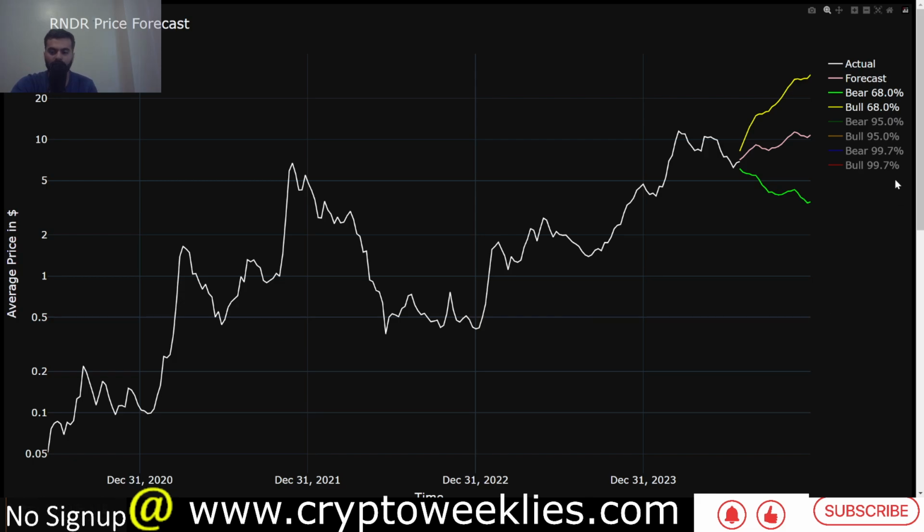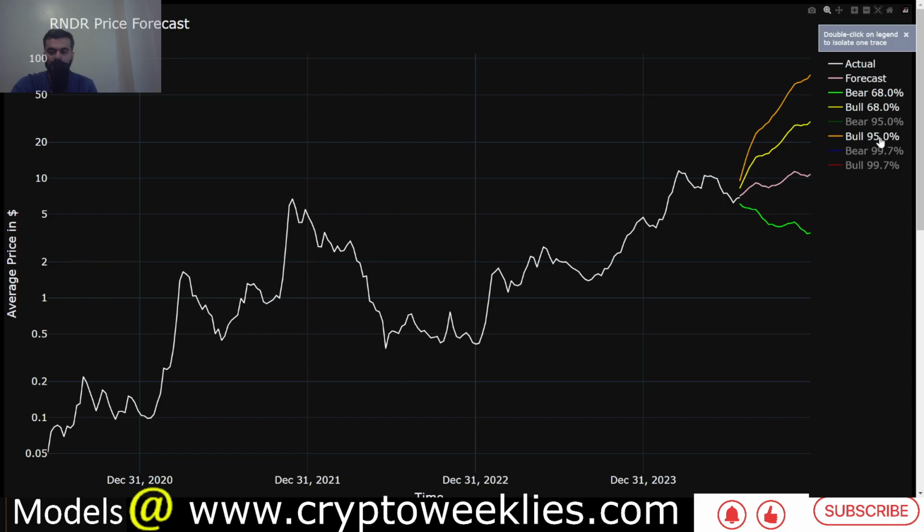The key idea with these forecasts is, if you were to ask the algorithm what the price could be going till the end of December of 2024 for Render, keeping at around 70% confidence, what could be the range of the price till December? This is the first forecast. Then the second one, if we are asking what is at around 95% confidence, what could be the price.